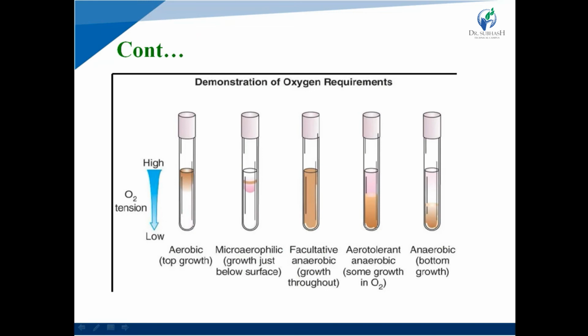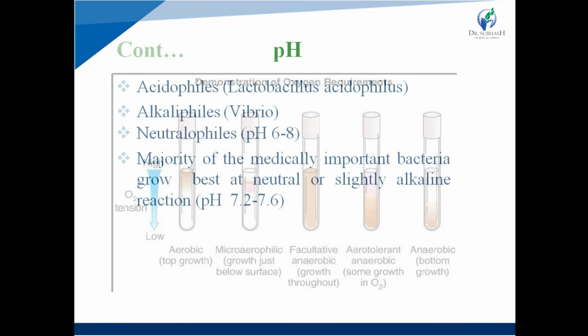In facultative anaerobic, growth is present throughout the test tube. In aerotolerant anaerobic, some growth is present in the lower portion. Last one is anaerobic, where growth is present in the bottom side of the test tube.